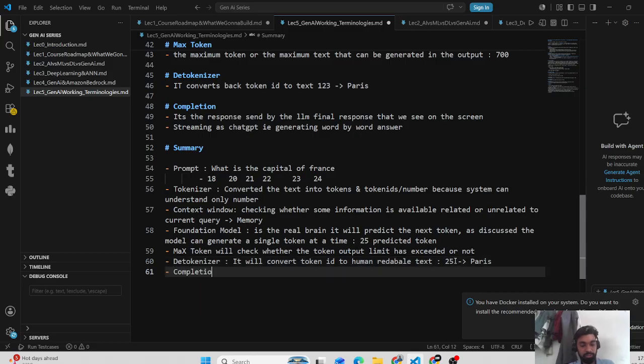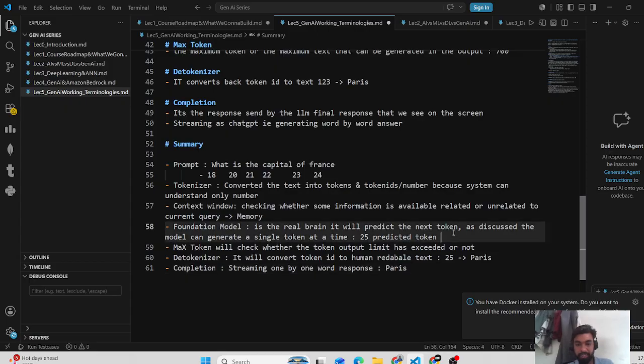Completion is the response. It is streaming one by one for the response. So Paris will be displayed on the screen. Again, it will come back to the foundation model. Previous was 25, next it predicted 27. It was checked whether it is past the max token limit. No, it has not passed. So the 27 comes here and the tokenizer converts it to the next word. On the screen, it just printed Paris.